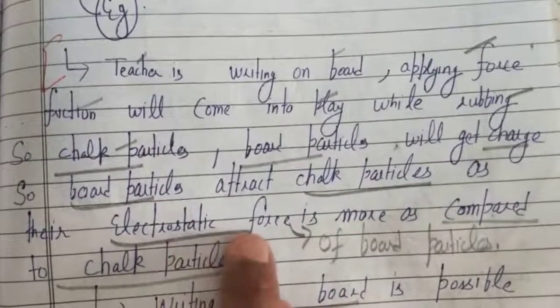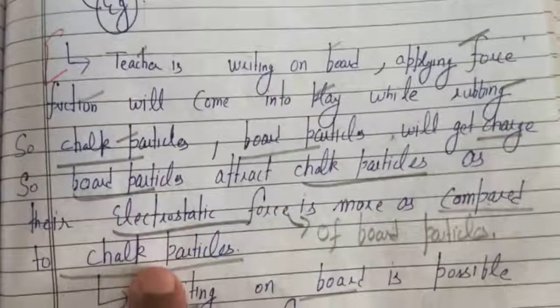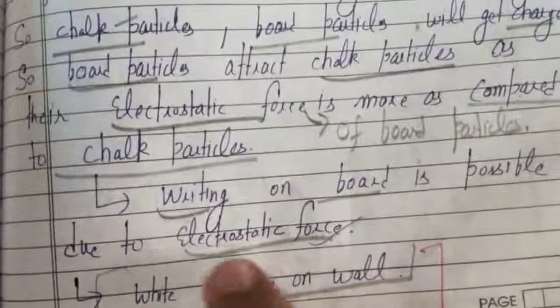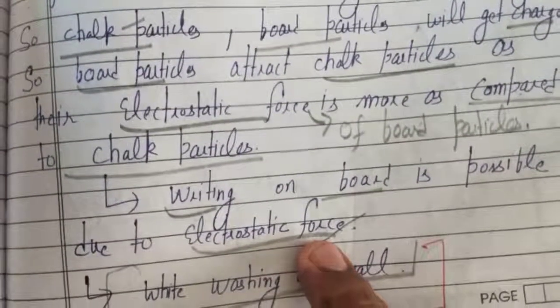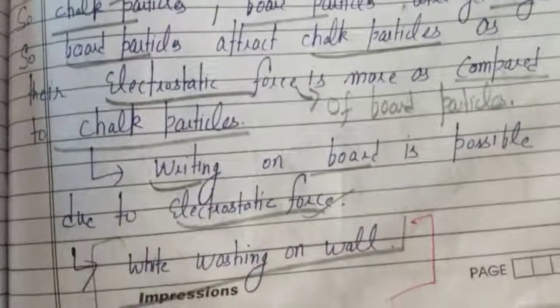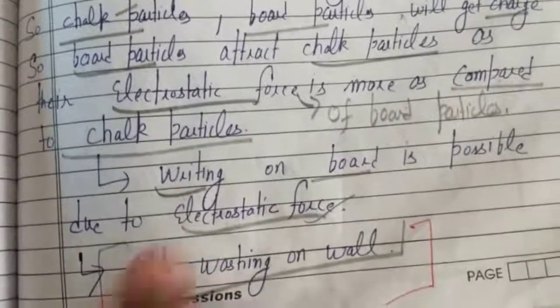An electrostatic force starts existing between the chalk particles and the board particles. So this is an example of electrostatic force. Writing on the board is possible due to electrostatic force. Whitewashing is also possible on the wall due to electrostatic force.